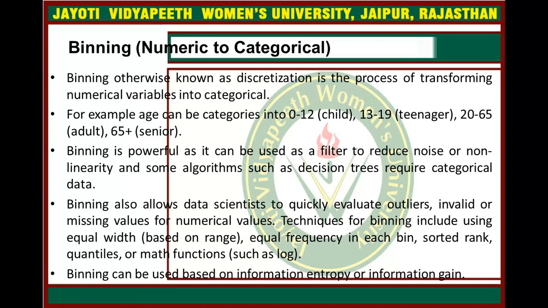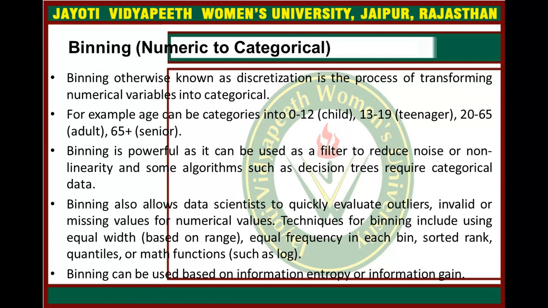So, binning numeric to categorical. Binning, otherwise known as discretization, is the process of transforming numerical values into categorical. If we want to transform numerical into categorical variables, then we use the binning method.